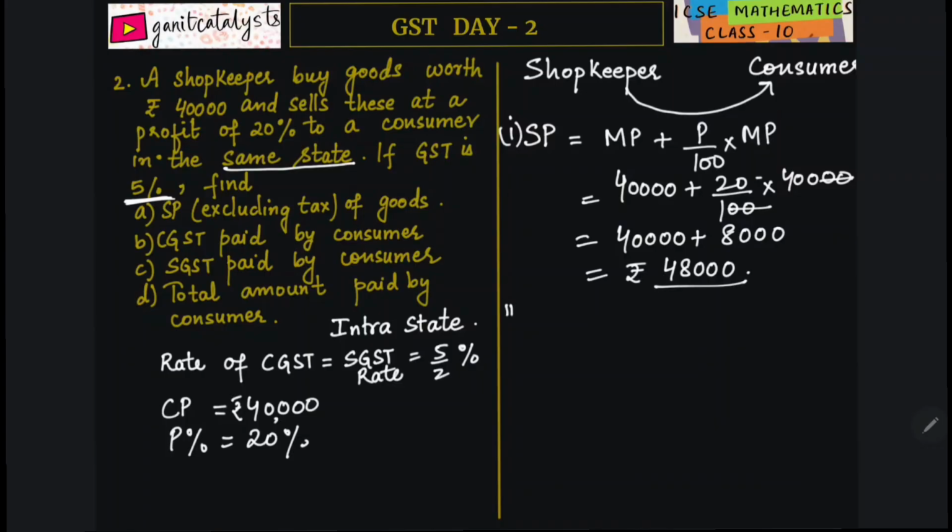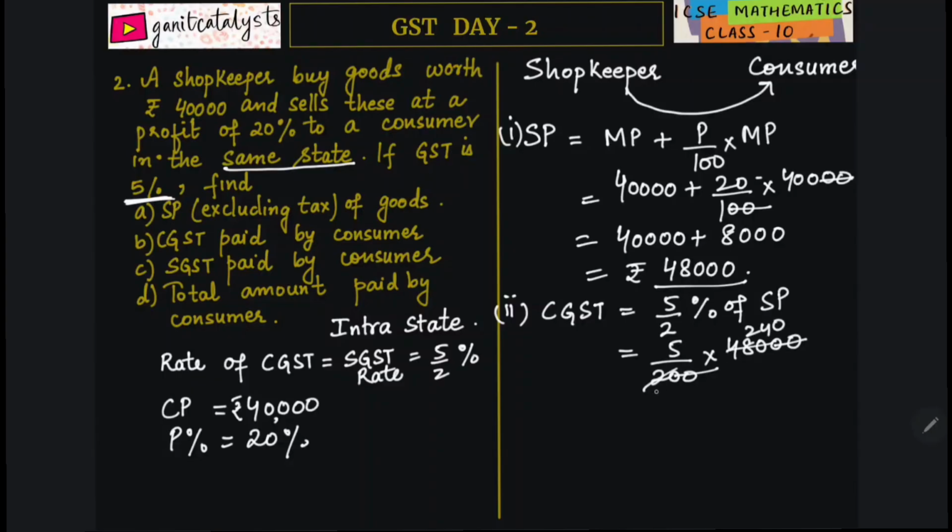Now CGST, the second part. What is CGST? CGST is 5/2% of SP. So it is equal to 5/200 into 48,000. When you calculate, 2 into 40, it is equal to 1200 rupees. Similarly, SGST is equal to CGST.